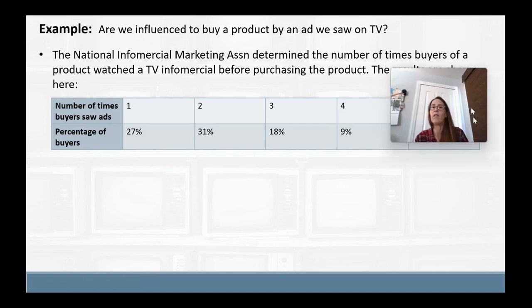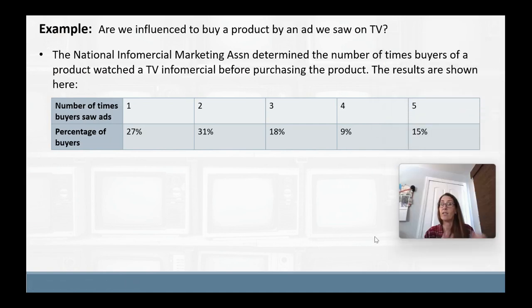Here's another example. I didn't do this one in Excel. I just did the math out, so I'll go slowly through it. But the question is, are we influenced to buy a product by an ad we saw on TV? So the National Infomercial Marketing Association determined the number of times buyers of a product watched a TV infomercial before purchasing the product. The results are shown in this table.